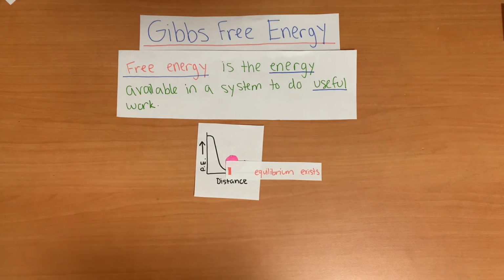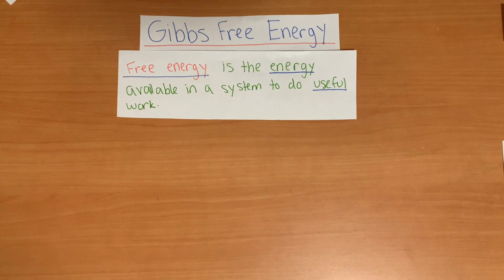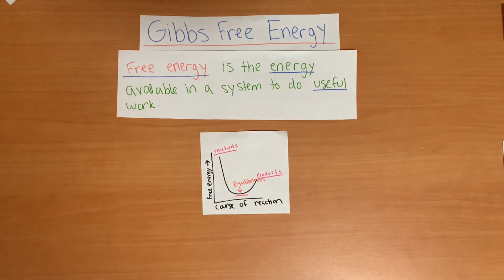We can look at the reaction N2 plus 3H2 yields 2NH3 like this too. Once the equilibrium constant has been reached, there is no further spontaneous net formation of NH3. In order to form more of the product, the free energy must increase. So, what should you have taken away from this video?